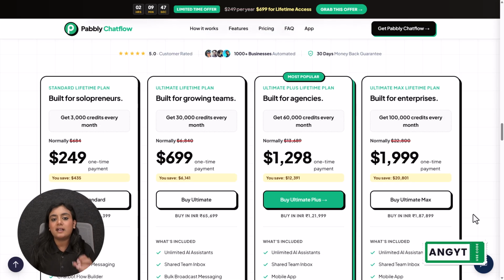Now you can see currently we have existing discounts going on each and every one-time plan. You can see it's not that expensive. You don't have to pay every single month like you have to do with your employee. Just buy this plan once and create the assistant for your WhatsApp right away. It's very cost efficient, you can see.